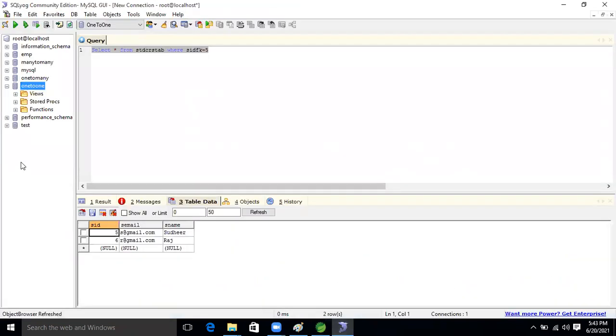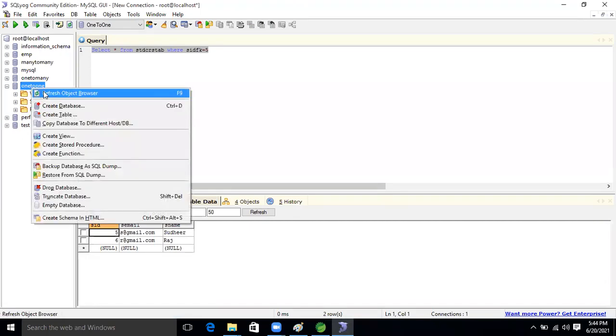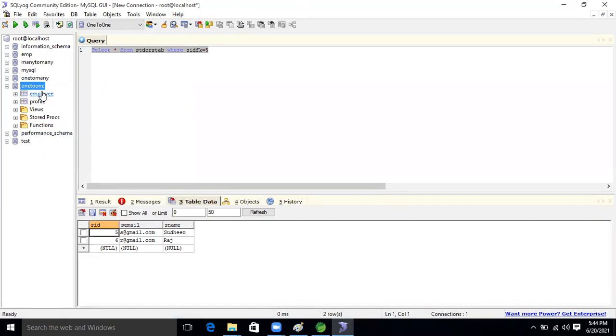Okay, so let's observe it now, guys. The one-to-one table is there. There is no table, right? Not there. Refresh. How many tables are there now, guys? Two tables. Now it is two tables. Employee, profile. Open the employee table. How many data are there now, guys? Three or not? Okay, 1, 2, 3. And Padma, developer.